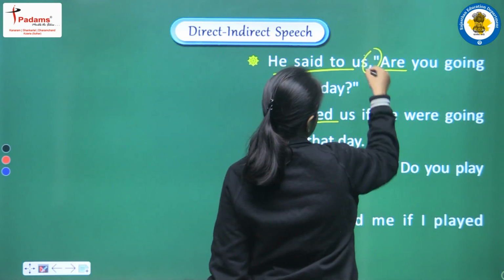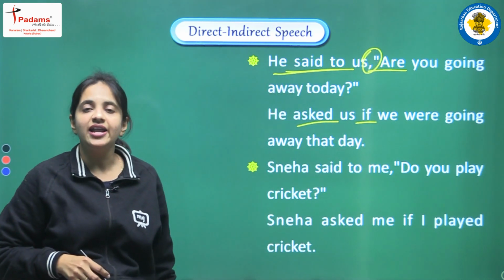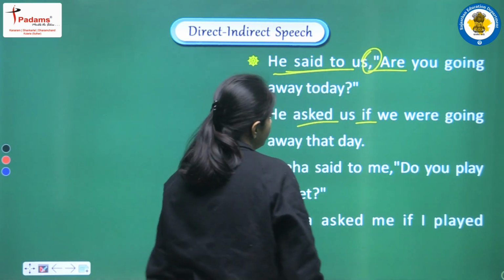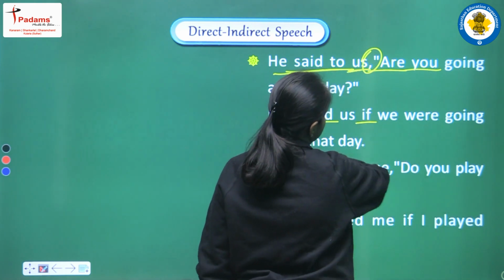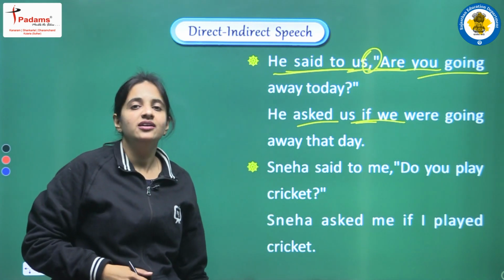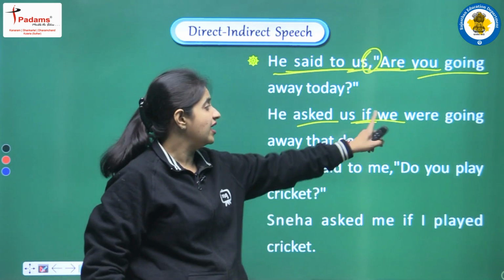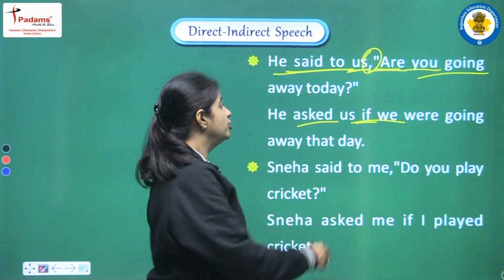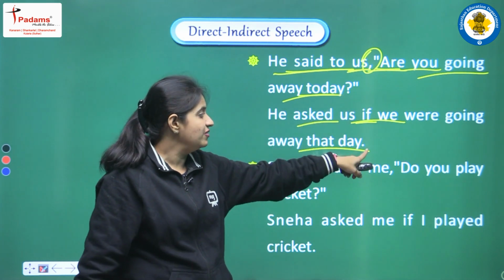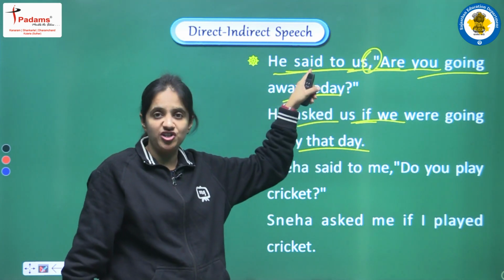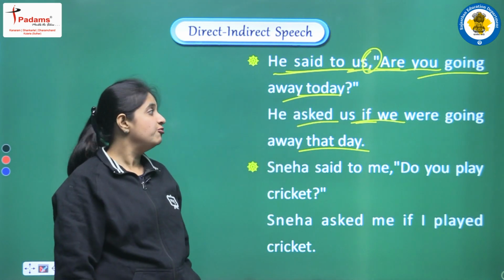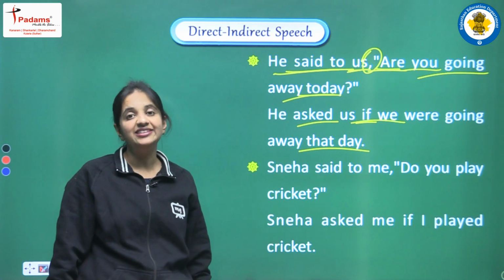Next, we are removing the commas, and in the place of the comma we are adding one conjunction, that is if. Next rules, they will be same. First of all, we are converting you according to us, so it will be we are going, that is present continuous. It will be converted into past continuous, so we are writing were going away today. It will be changed into that day, and at the end of the sentence we will write a full stop in the place of the question mark, and the complete sentence will be: He asked us if we were going away that day.